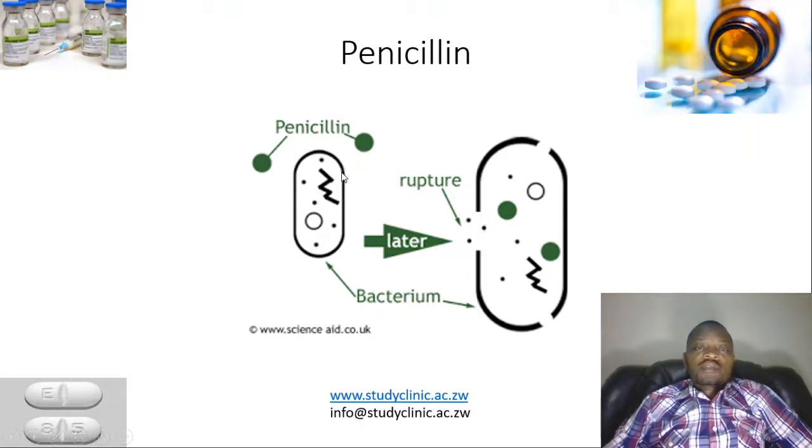Once the cell wall has been damaged, this cell will continue to grow, as you can see, but there is no cell division and there is no development of the broken wall. So the wall gets weaker and eventually ruptures.